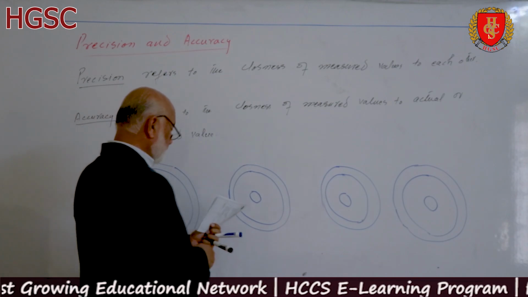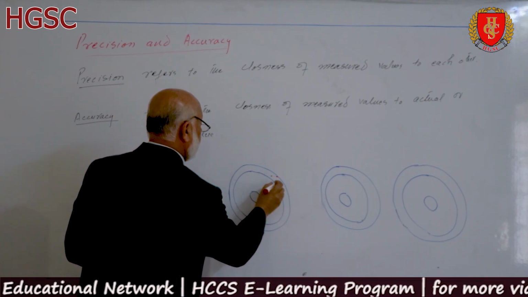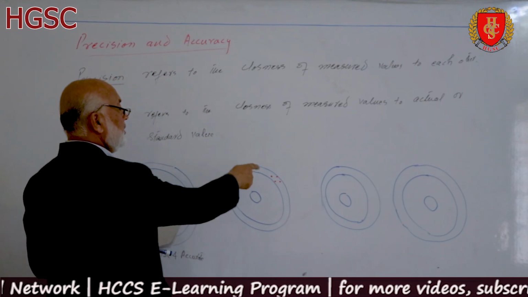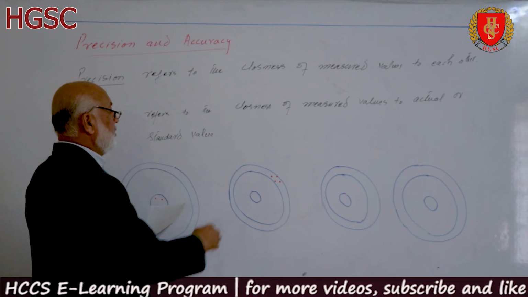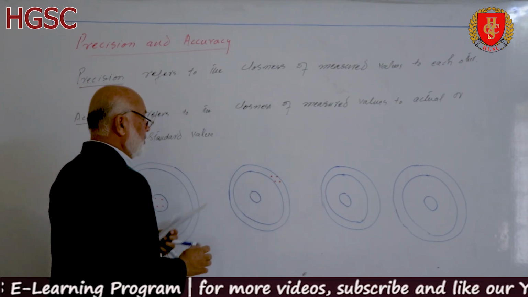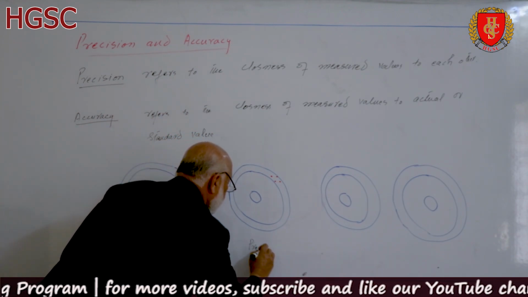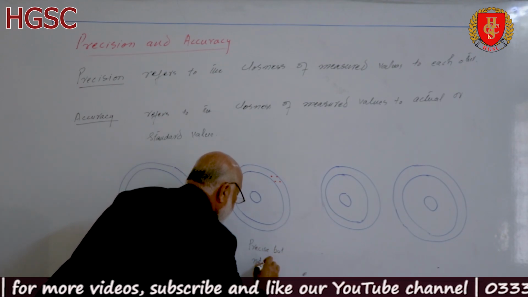The second one is that the dots are very close to each other, so the measurement is precise but far from the bull eye, and that's why precise but not accurate.